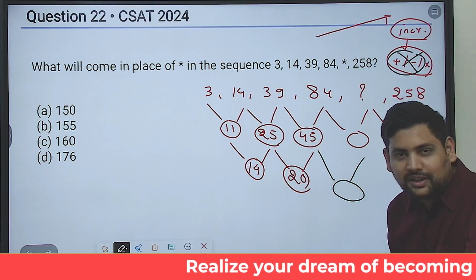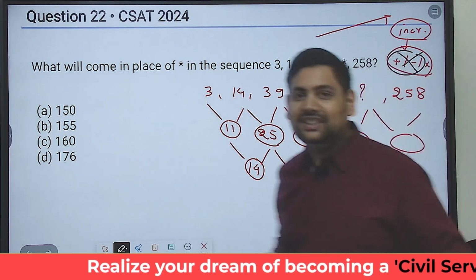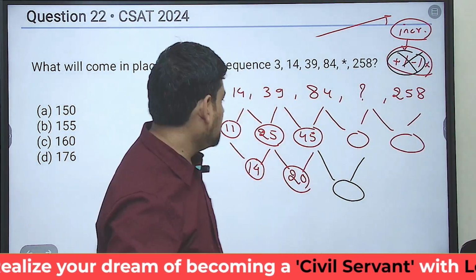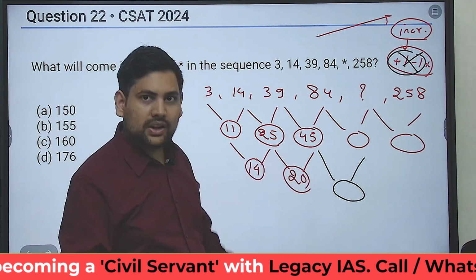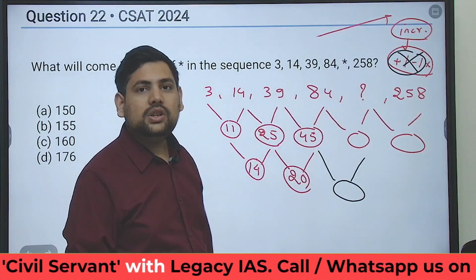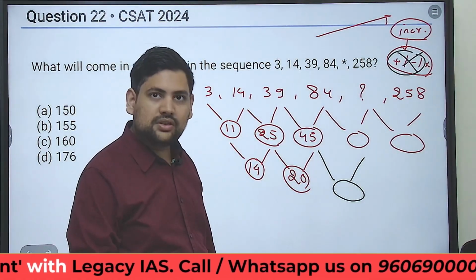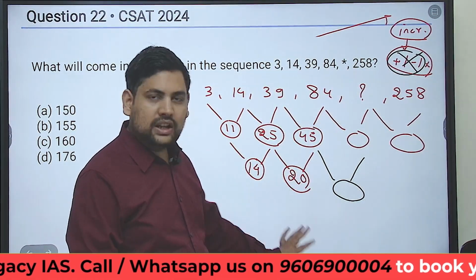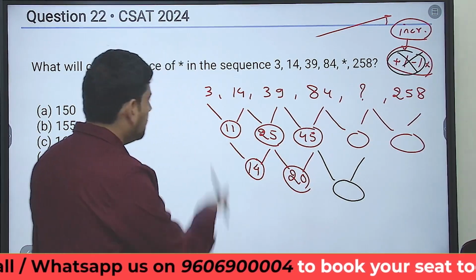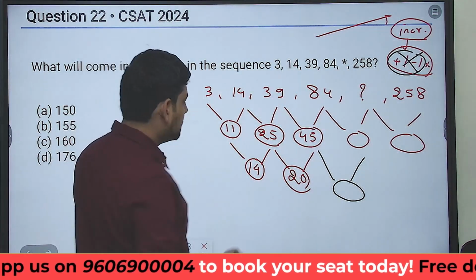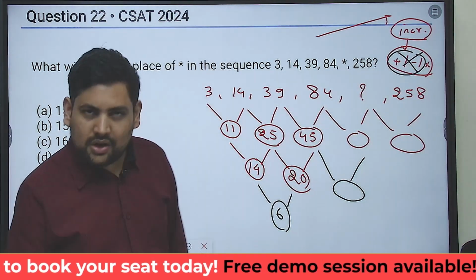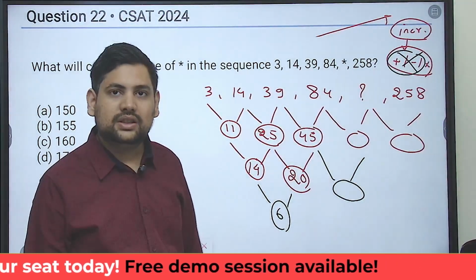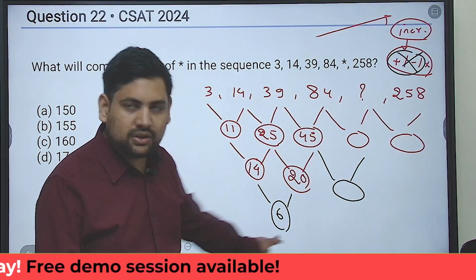So you can file a representation later, but the point is that if you want to solve this question, if it is some other kind of pattern that you cannot get from this 14 and 20, then what will you do? You won't be able to solve the question. So if you go further and further, they usually don't go beyond 3 steps. So this is getting to 6. Now in all questions that we have seen in UPSC CSAT till now, they won't go beyond 3 steps.